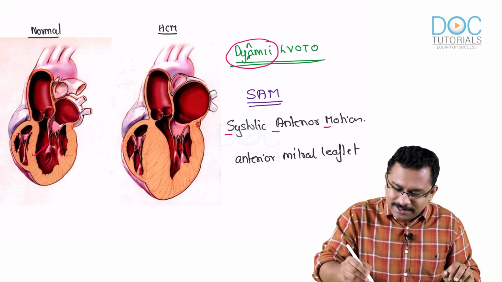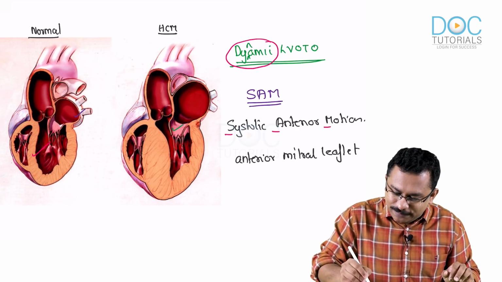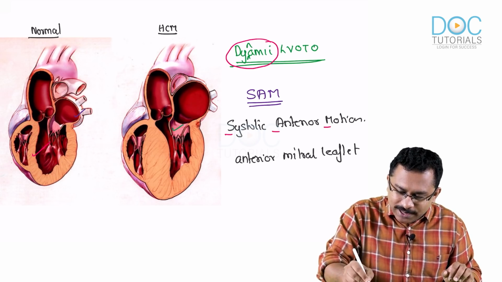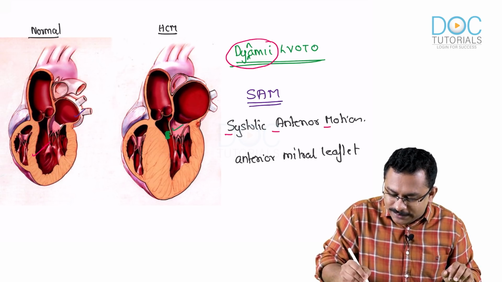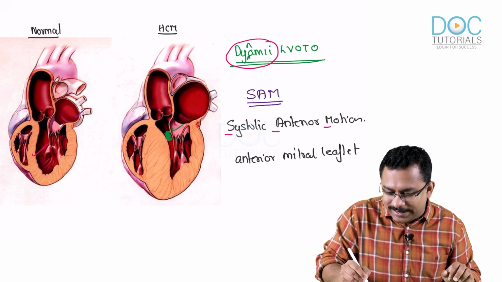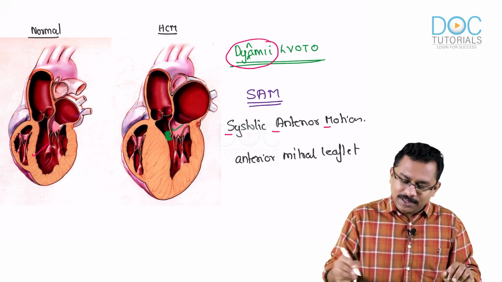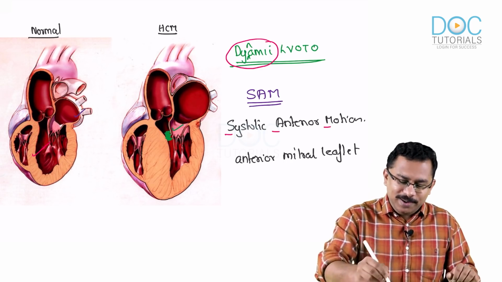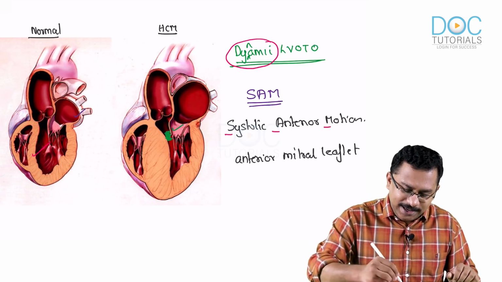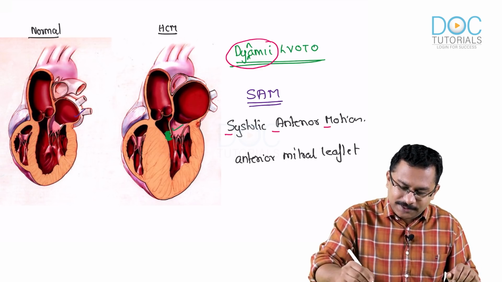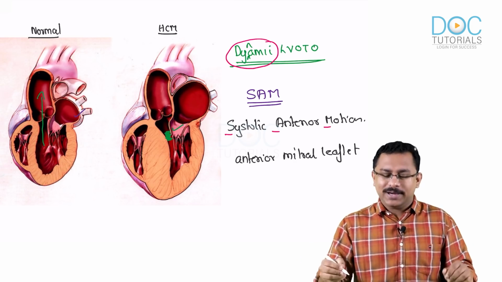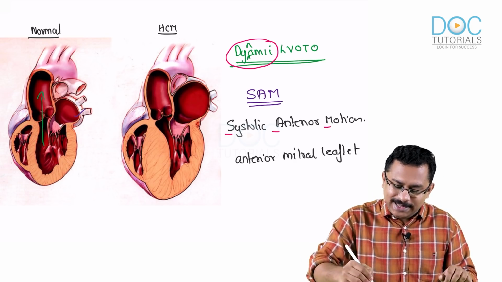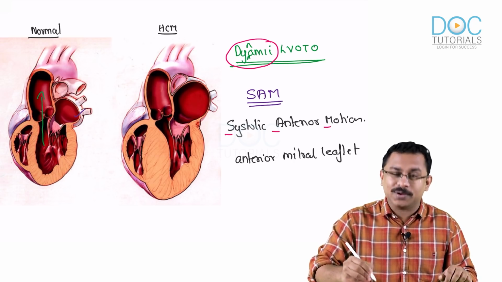When this particular mitral valve leaflet reaches close, are you able to appreciate one fact that the orifice, or this outflow tract, is very much narrow? You see, compared to the normal picture where you had a very good outflow tract, you see here there was good space. Here what happens is that the outflow tract is very much narrowed.